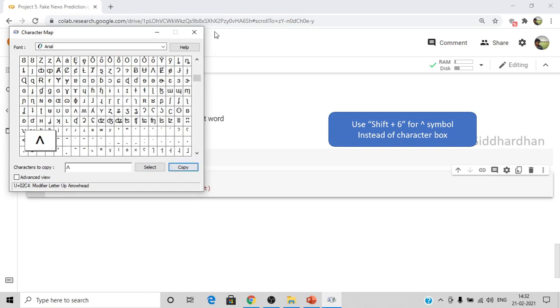If you are not sure what the shortcut for this particular symbol is, you can follow the same step that I'm doing. In your Windows 10 system, just search for character and it will open the character map. If you scroll down, you will find this symbol and can copy it from there.